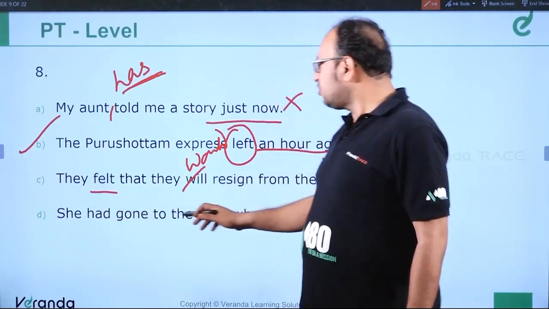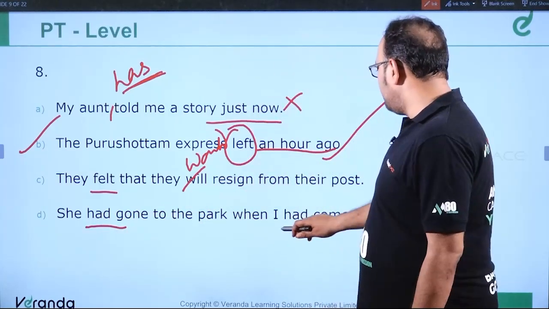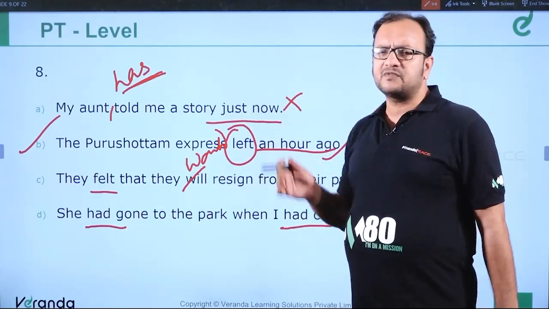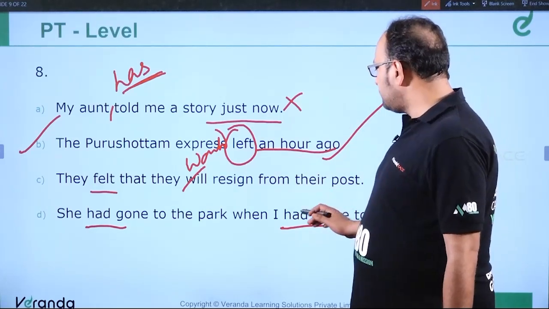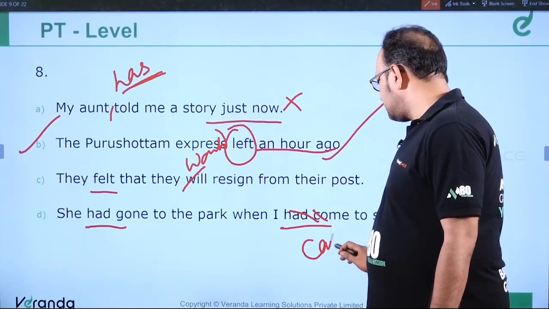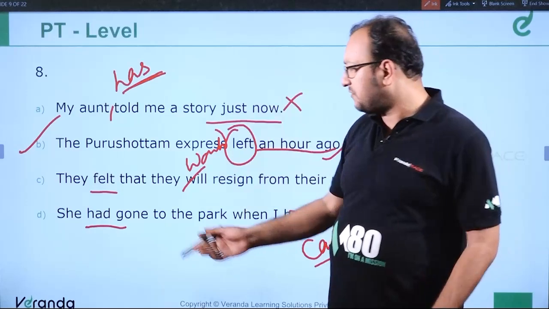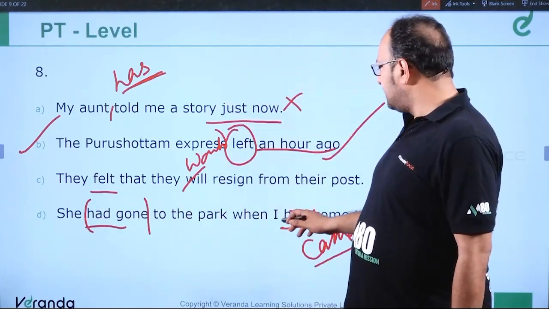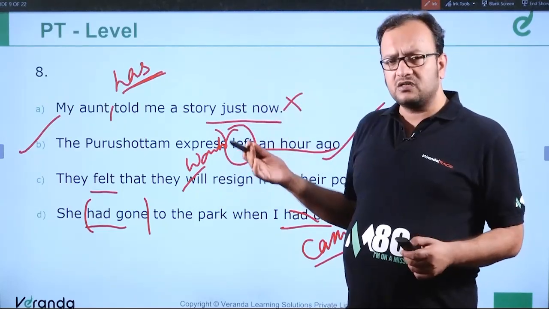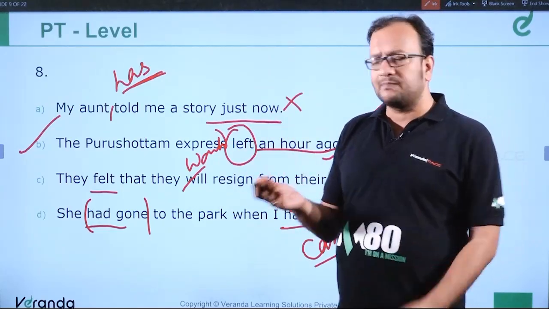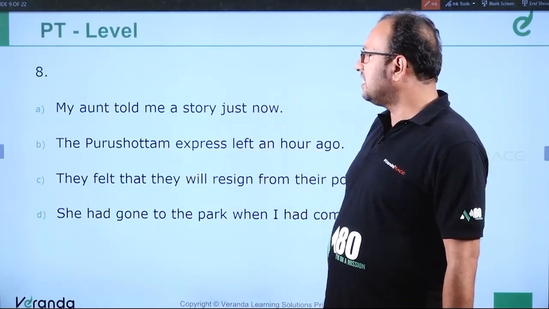Clear? She had gone to the park when I had come to see her. See, both past perfect have been used, which is incorrect. One should be simple past and one should be past perfect. It should be "when I came to see her," meaning when I came, she had already gone to the park. Previous action is past perfect, next action is simple past. So "when I came" is the next action, simple past. Clear? So the correct sentence was this one.